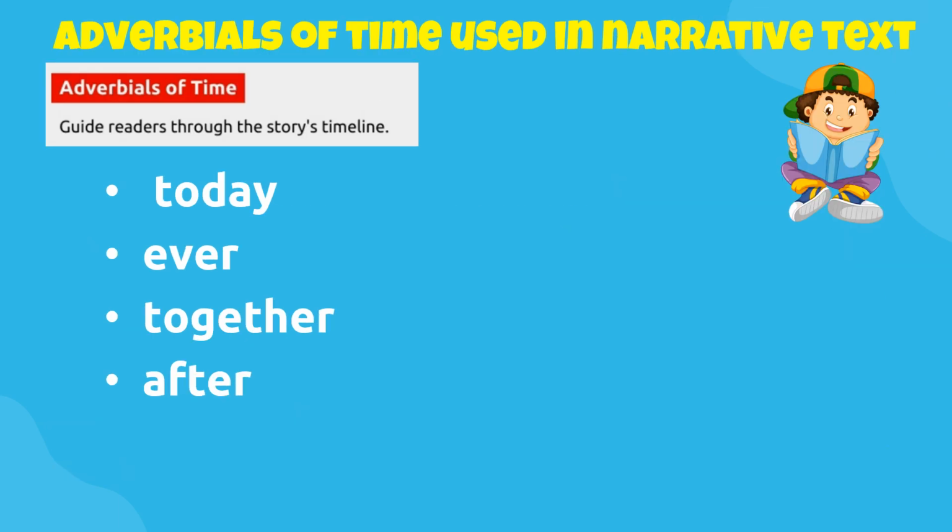Let's go to another feature of the narrative text: it uses adverbials of time. So it guides the readers through the story's timeline. Let's read together, everybody. Today, ever, together, after. So these are the adverbs of time that were used in the story, in the narrative text.